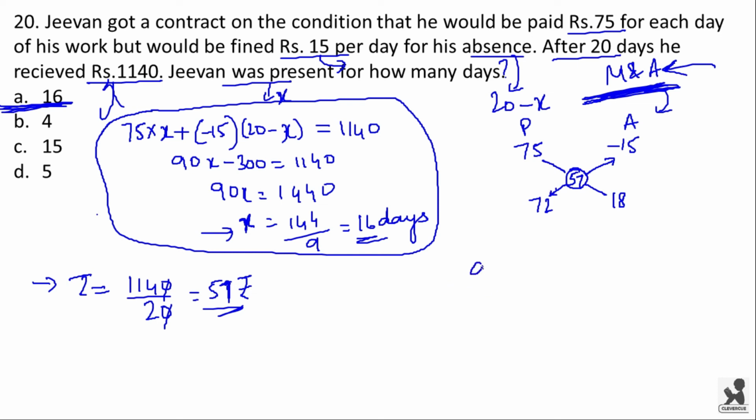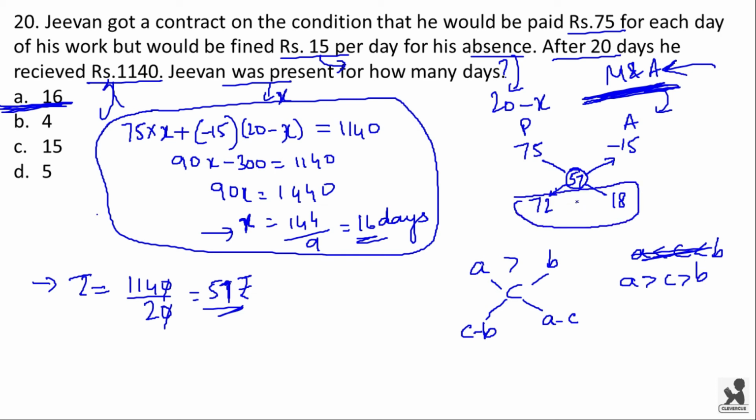So I hope you understood how to do mixture and alligation. Like for example, if there is A, B and average is C, here since A is greater than B, here on the right hand side in the bottom you will be writing A minus C and on the left hand side you will be writing C minus B. Here this C will be a value which will be between A and B. Sorry, A is greater than C is greater than B. Now this is the ratio. 72 is to 18 is the ratio of number of present days and number of absent days.